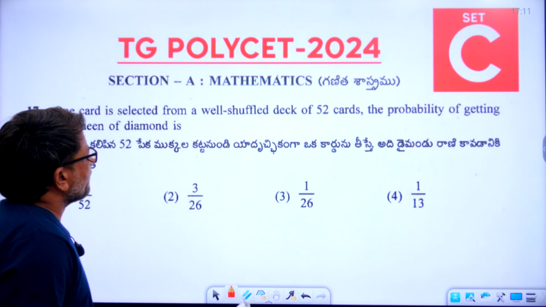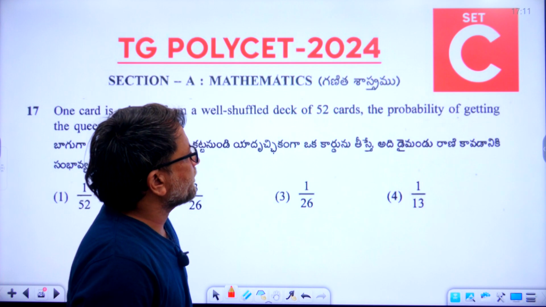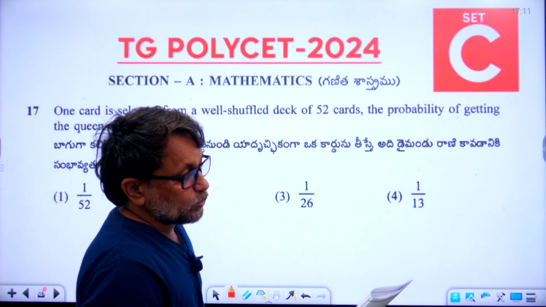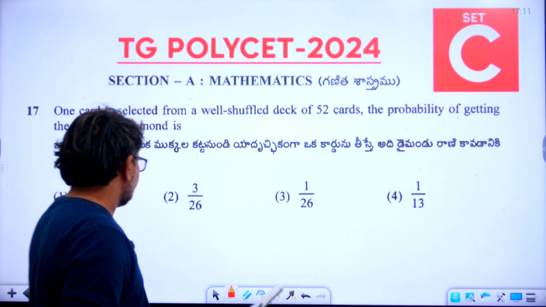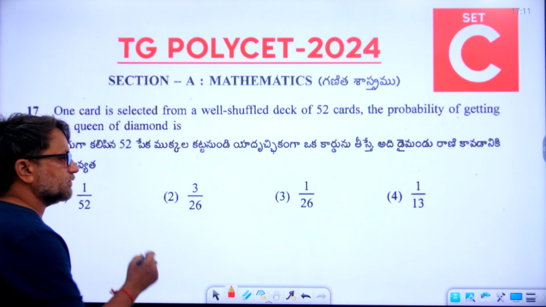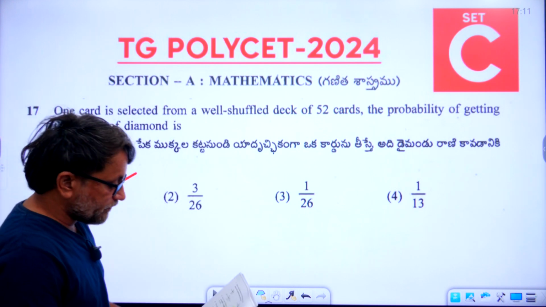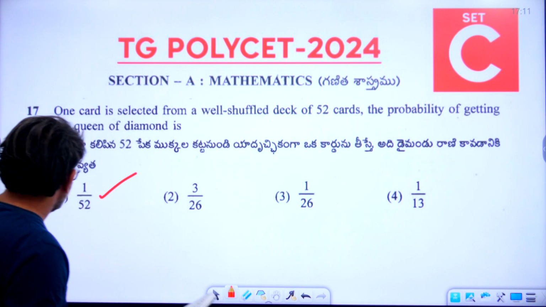One card is selected from a well shuffled deck of 52 cards. The probability of getting the queen of diamonds is. So the 17th question answer, what could it be? So the first one, 1 by 52, is the right answer. Now let's go to the 18th question.